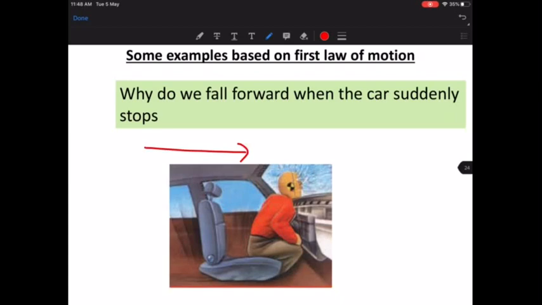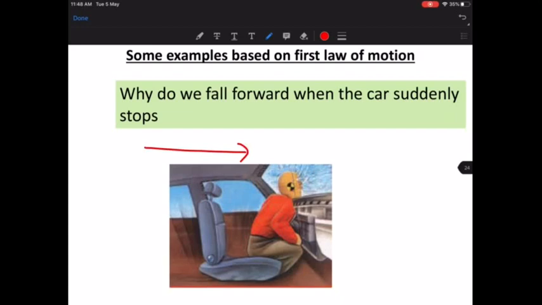Because the body is continuously in motion, it will want to remain in motion. The body will say, fine, I was moving and I will continue to move. I don't like to stop. But now suddenly when you put a stop to your car, your body will always want to be moving. So the body is moving forward. That's why your head will go forward and bang the windscreen. Yes, because of inertia. Isha, very good. It is because of inertia. Very good. Avijit, very nice.